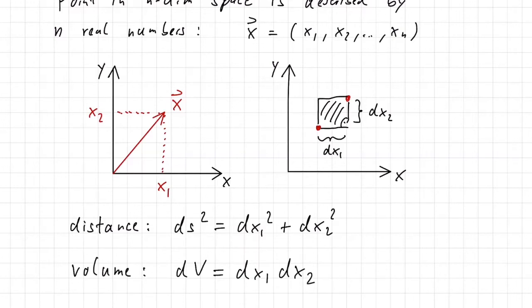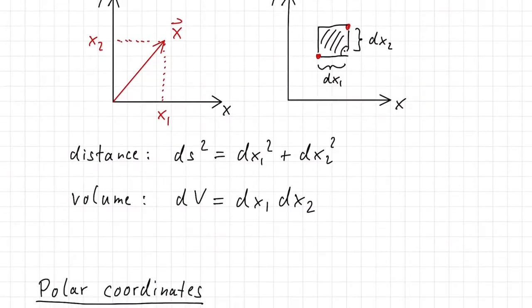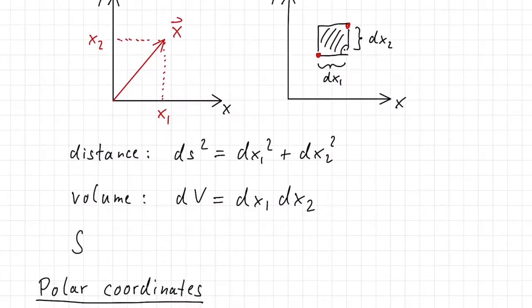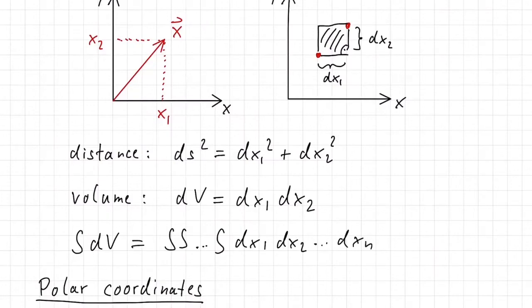And for the Cartesian coordinate system, this integral over the volume is, from what you just saw, very simple, because it simply is an integration over the different coordinate directions. Here I'm again writing it with an arbitrary n-dimensional space.